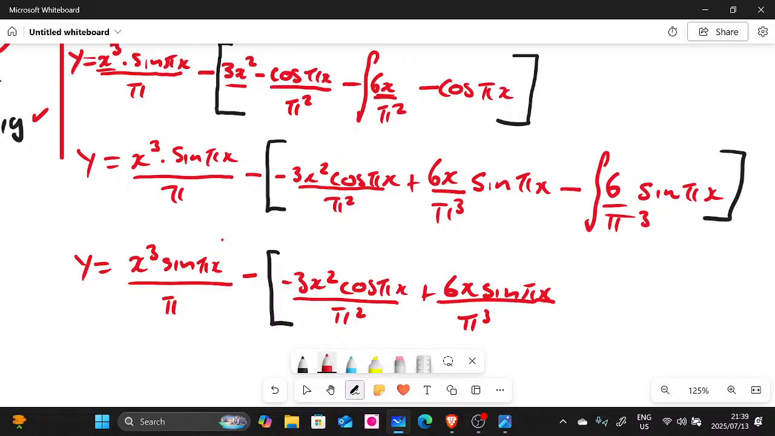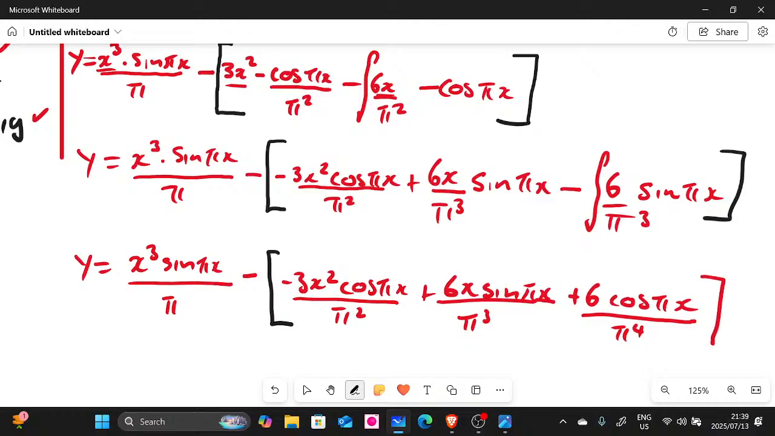This time around we integrate this one there. So obviously we're going to take out the coefficients. Even if we don't, we just integrate sine. So what is the integral of sine? It's going to be negative cos, but we do have a negative there. So this is going to give us positive 6 cos pi x divided by pi to the power of 4. Then all this is still on the same negative path.